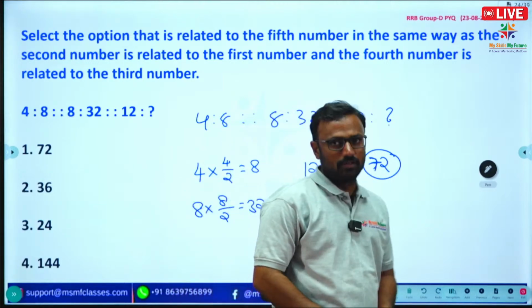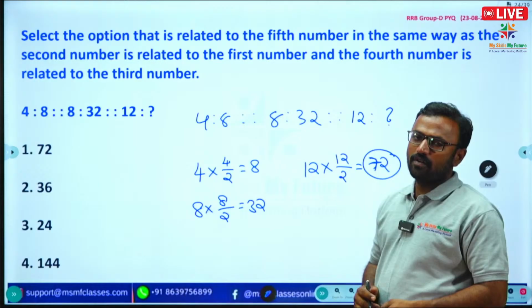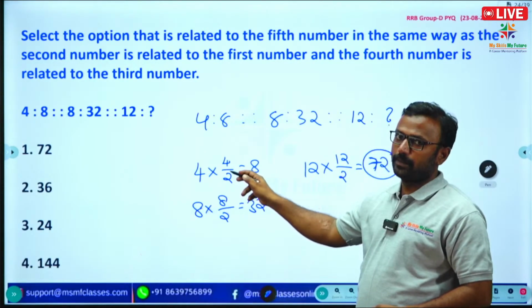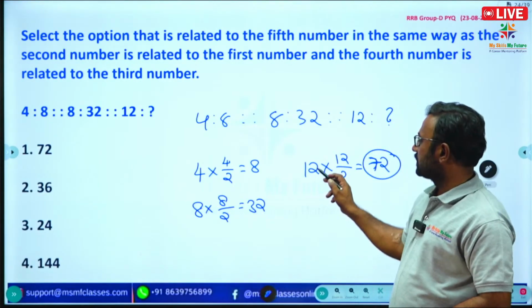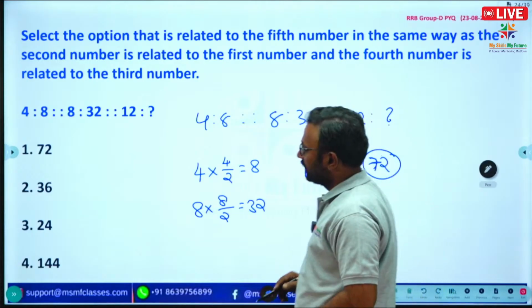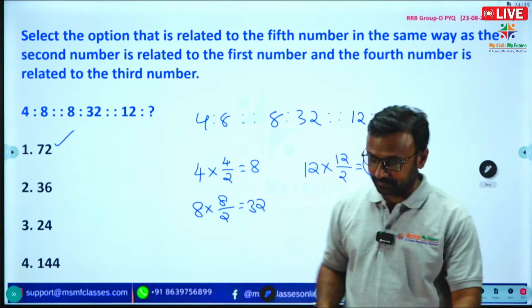So what is the logic here? The first number multiplied with half of the first number. So here we get 72. Option 1 itself is correct.